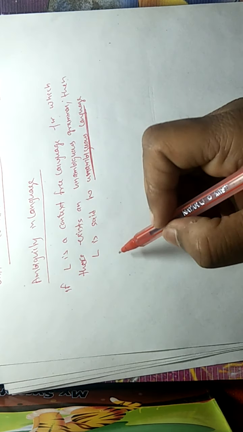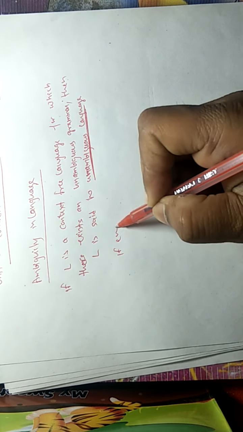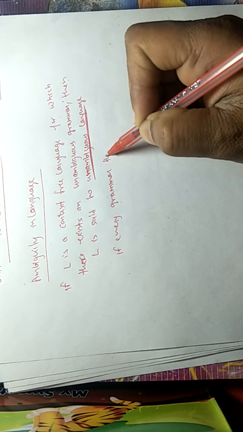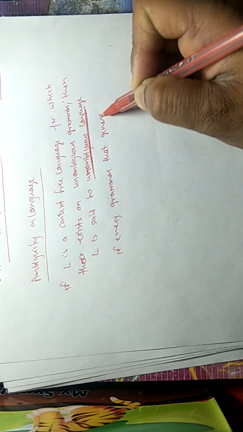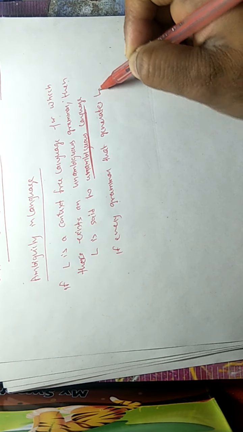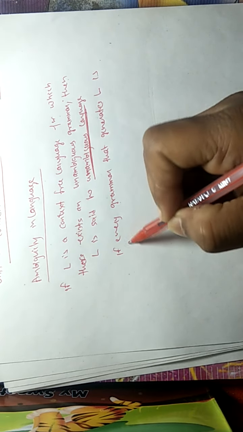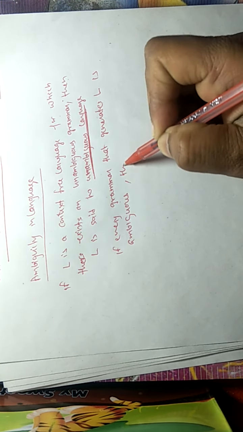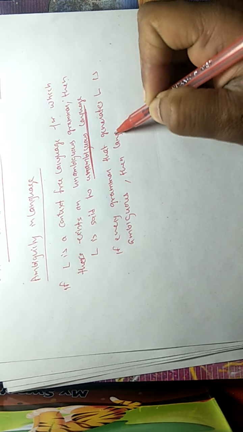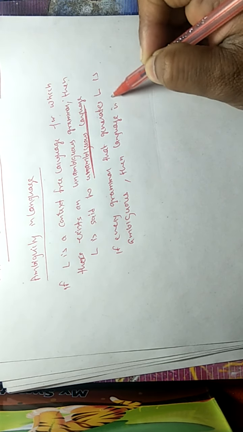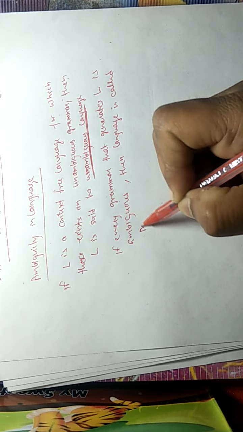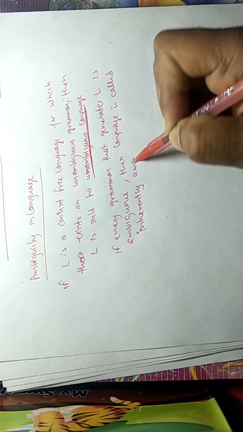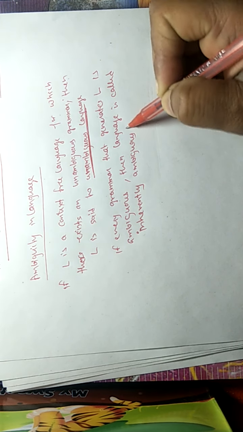And second part of the definition is that if every grammar that generates L is ambiguous, then language is called inherently ambiguous language.